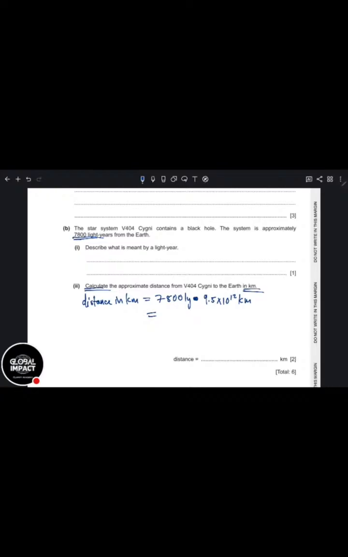Let me take the simple little calculator I have here, scientific. 7,800 times open bracket 9.5 EXP 12, where times 10 to the power of 12 is EXP 12. I get 7.41 times 10 to the power of 16. It gave me the answer. So it's 7.41 times 10 to the power of 16.